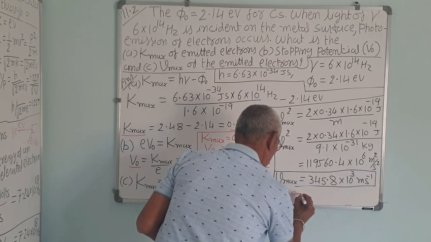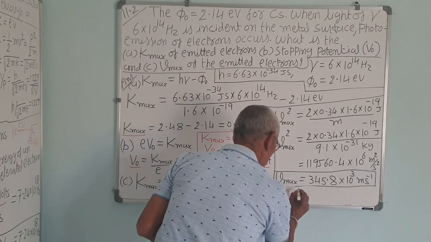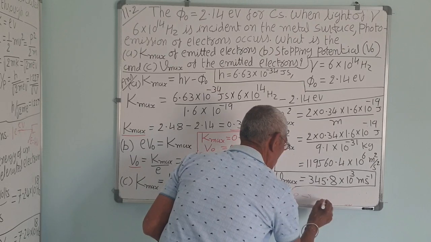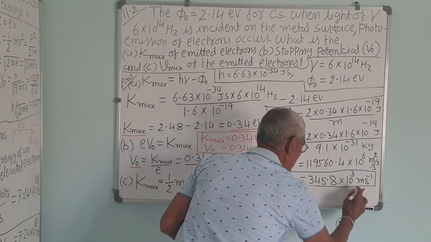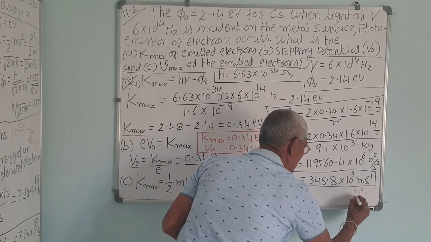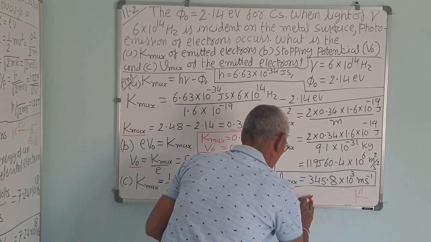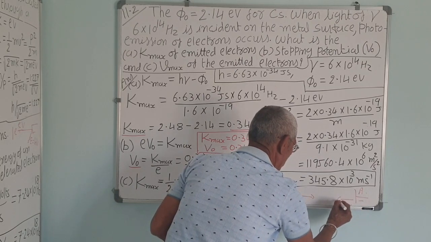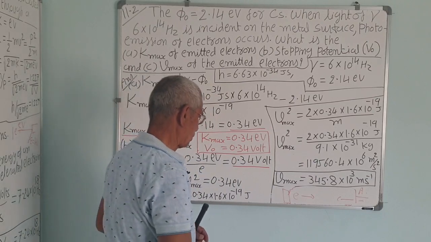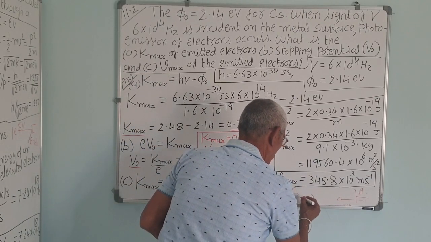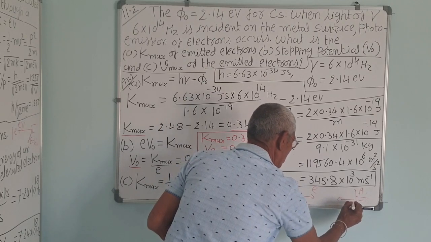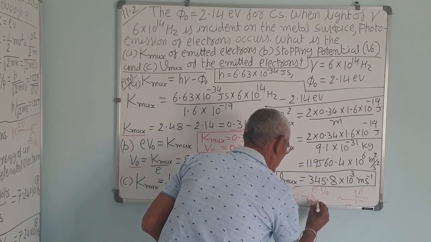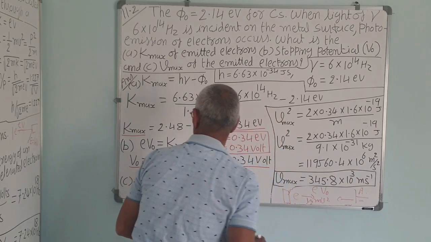If electrons are liberated from the cathode when radiation falls and they move, and you give the A plate in the photocell a negative potential, it will retard the motion of the electron. So the total work done, if this negative potential is V0, is equal to the kinetic energy of the electron, half m v square. Correct?